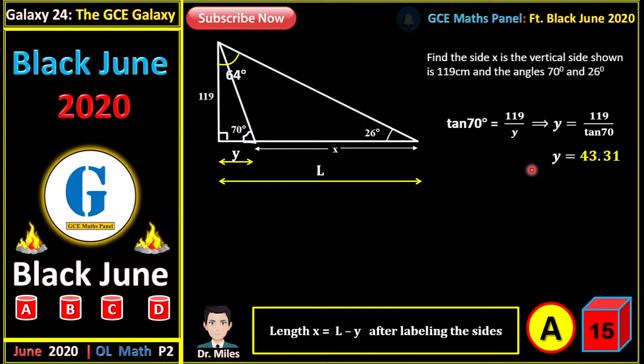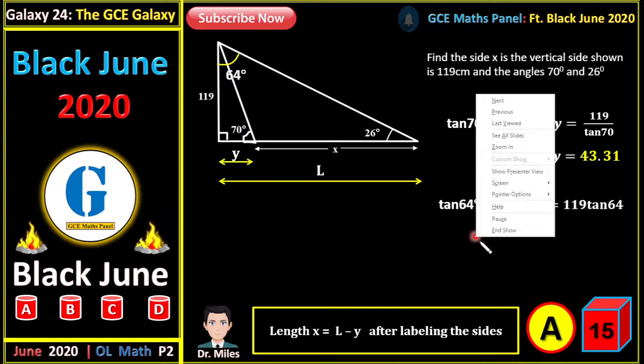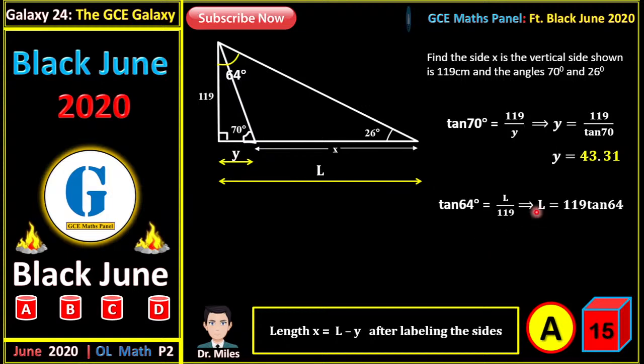That's the length. Now equally, if you are using the bigger triangle, which is the right angle triangle, we see that tan 64 degrees is equal to L, that's the total length, over 119. That's opposite over adjacent now. And that will give us L to be equal to 119 times tan 64 degrees. Good. So from here, L is equal to 243.99 units.